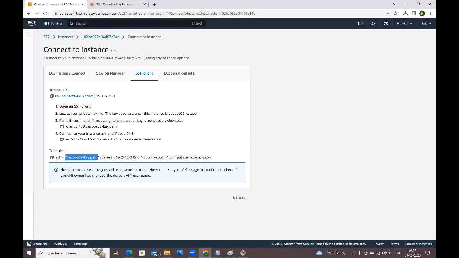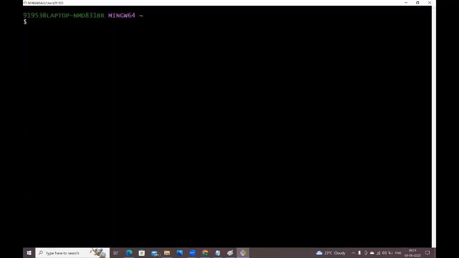See, in my system this key is already available. Yesterday I told how you will get this key. We have generated this key, guys. So in my system, in the downloads folder, this key is already available. From that location only I can connect with this machine. In your system, wherever this key is available, you need to go to that location. From there only you can connect with this machine, otherwise you can't connect. So let me copy this command. Now let me go here, run it, paste it.